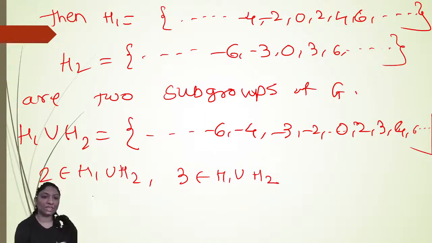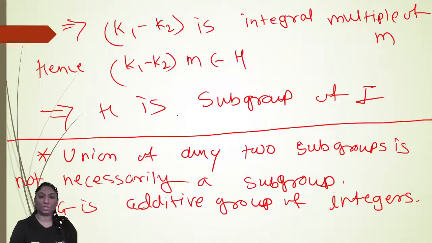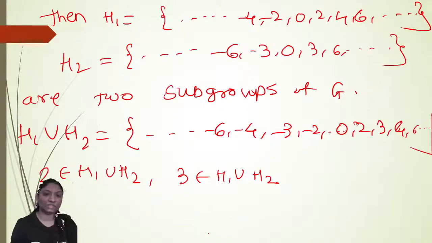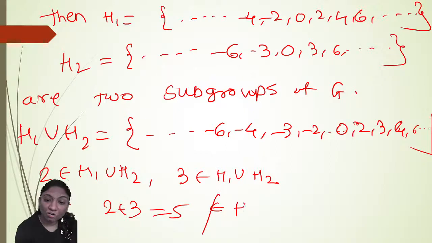G is the additive group of integers. But if you take 2 plus 3, which is equal to 5, it is not present in H1 union H2.